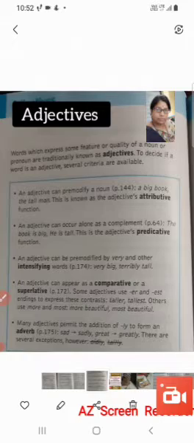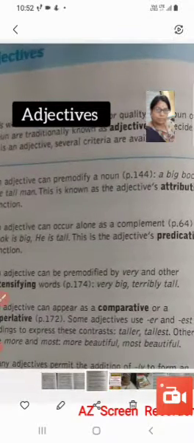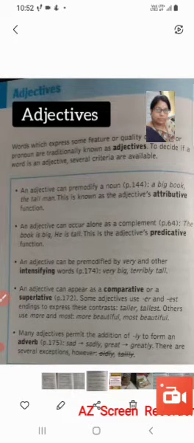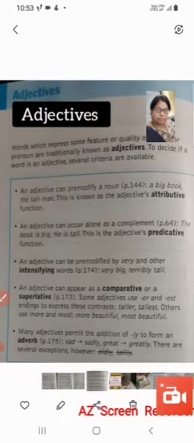Now here the last is, many adjectives permit the addition of the suffix ly to form an adverb. Many times, to form an adverb, ly is added to the adjective; ly is the suffix added. For example, sad, sadly, great, greatly. So we can form adverbs by simply adding ly to an adjective. So this is also a criterion to identify some word as an adjective.